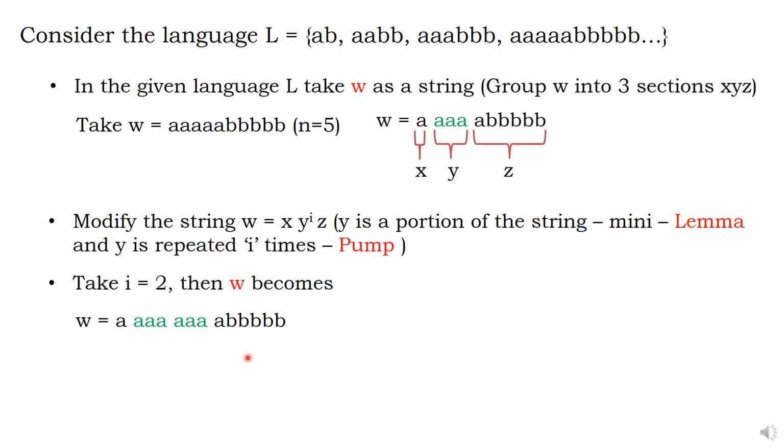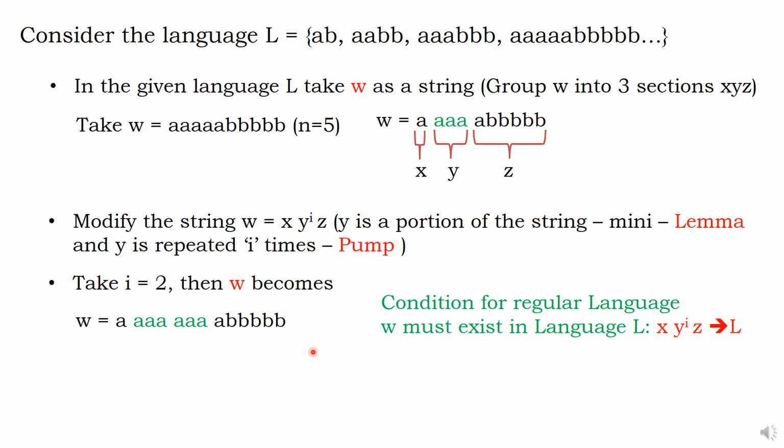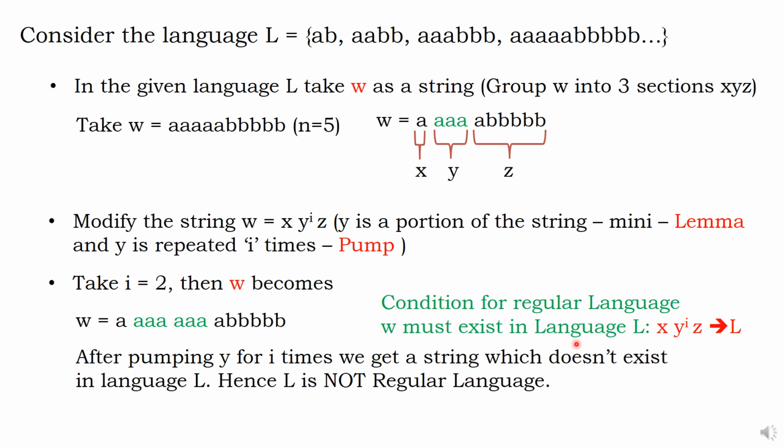Now the conclusion. Is it available in the language? No sir, no sir. 7 or 8 A's, 5 B's. Sir, it is violating the language. So, since this W is not in the language, the condition for a regular language means it must exist in the language.